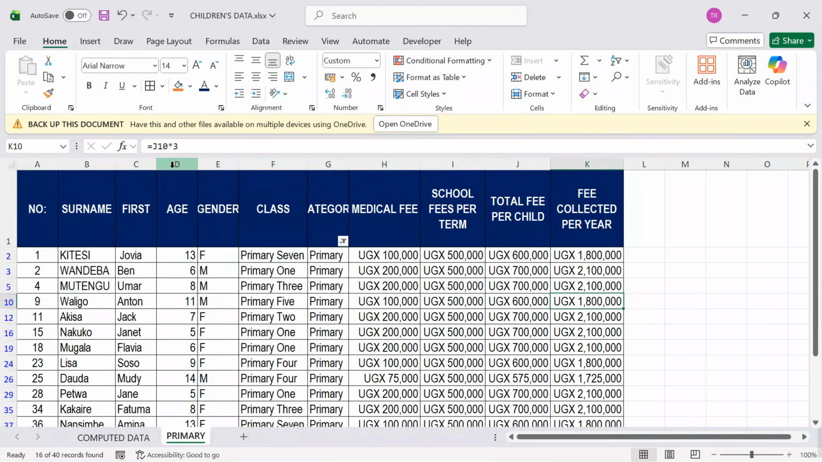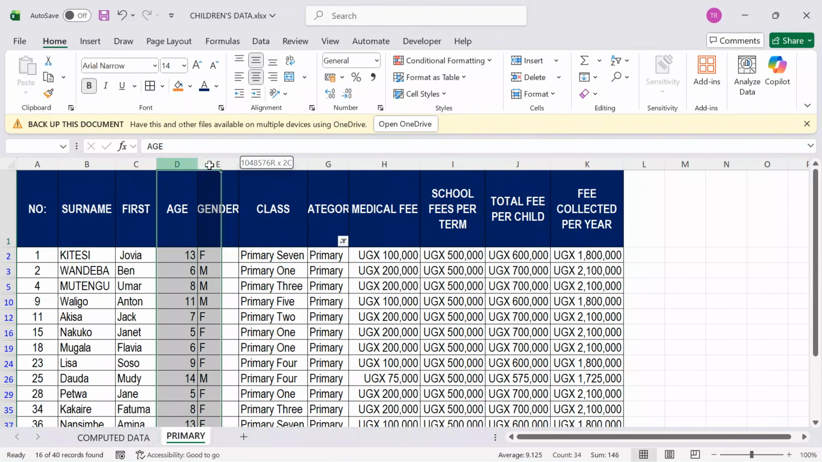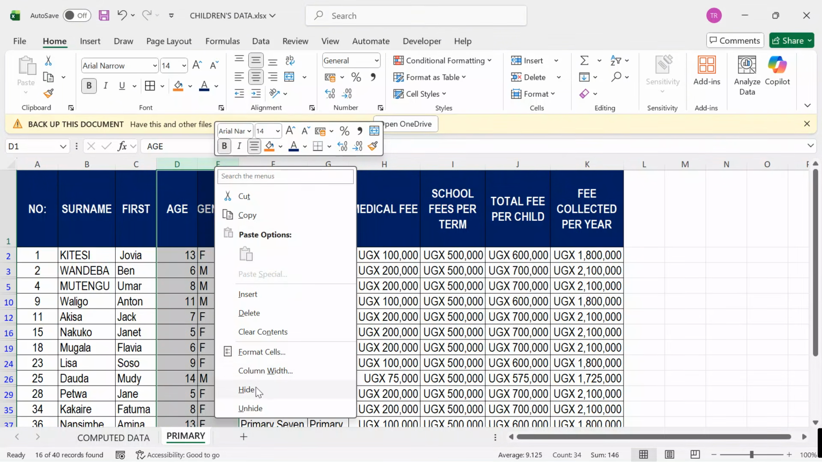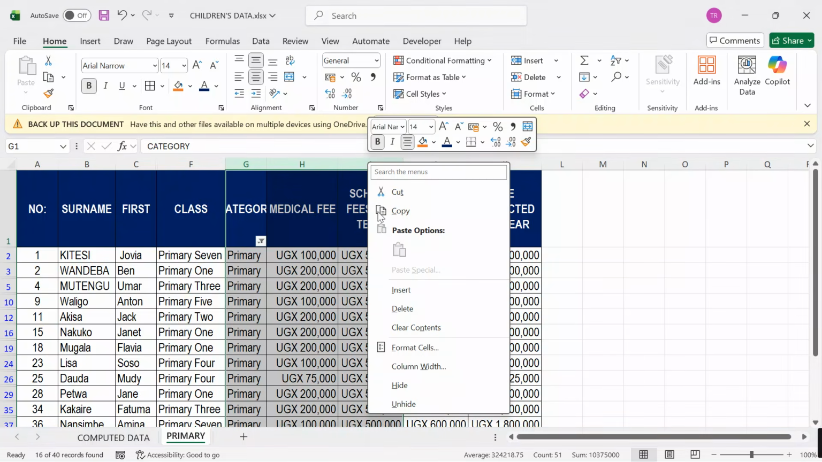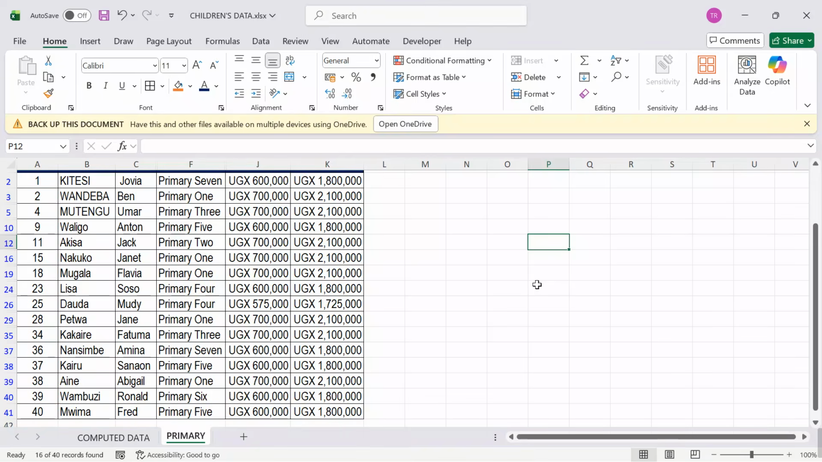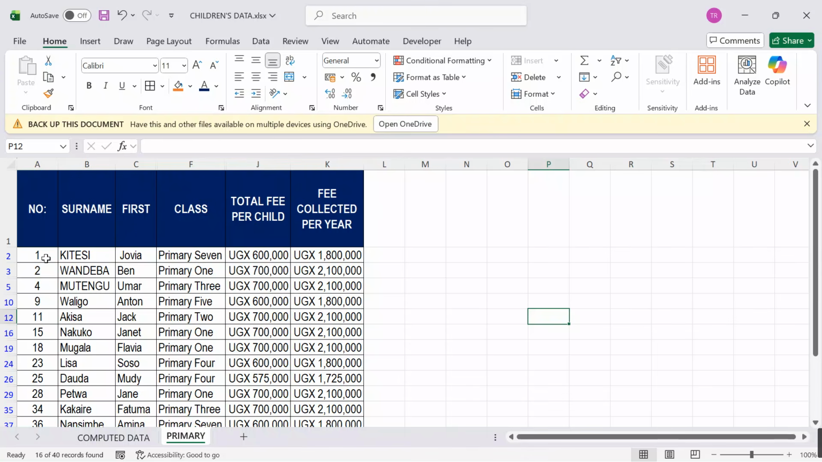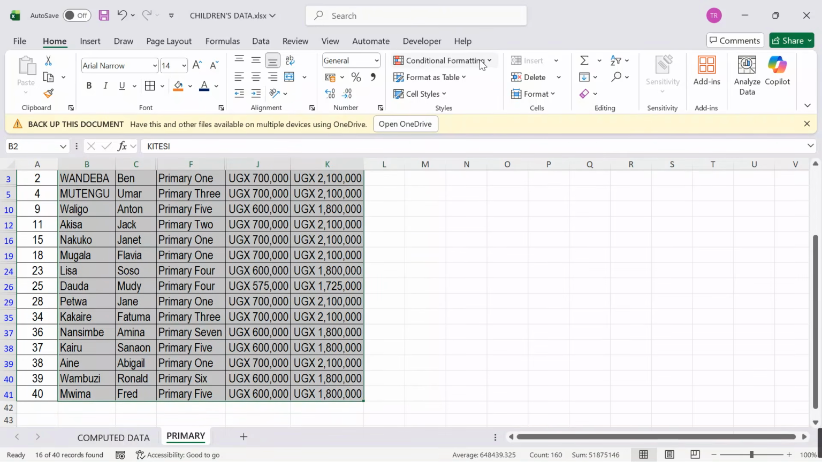Let me cover up maybe the edge, highlight by putting the cursor here, right click and say hide, so that I hide that. I also don't want to see the category, and maybe I'm interested in only the total fee and the fee collected per year on each child. Yes, after getting this, I can also go on highlight to see that my work is really, really on point.